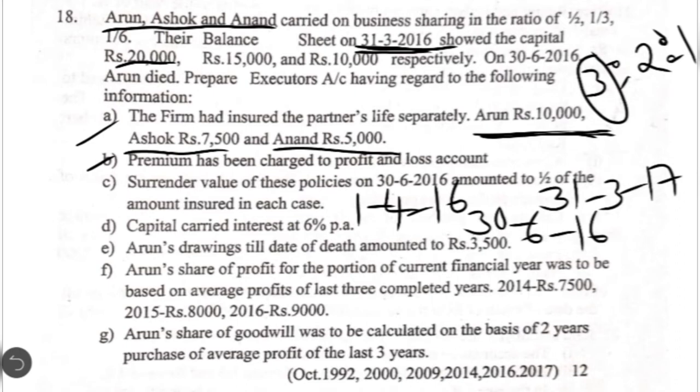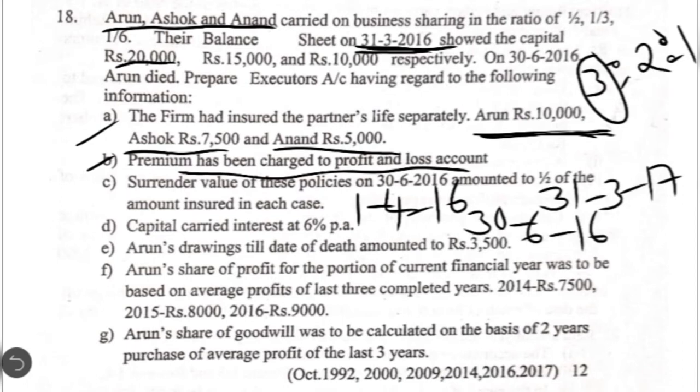Consider the second case, the premium is paid by the firm. When premium is paid by the firm, consider it as an expense and charge it to the profit and loss account. So this second case is given in this question. Premium has been charged to the profit and loss account. When you see this sentence, it means that the premium on the insurance policy has been paid by the firm and it has been charged to the profit and loss account.